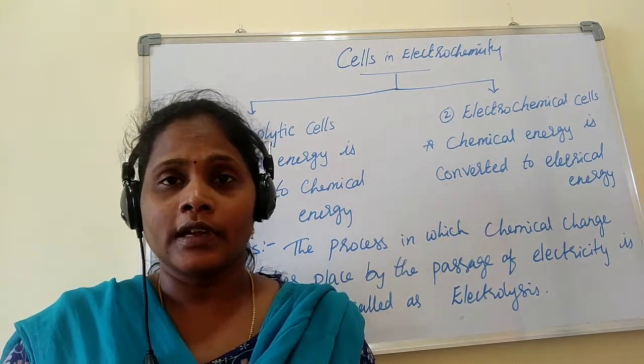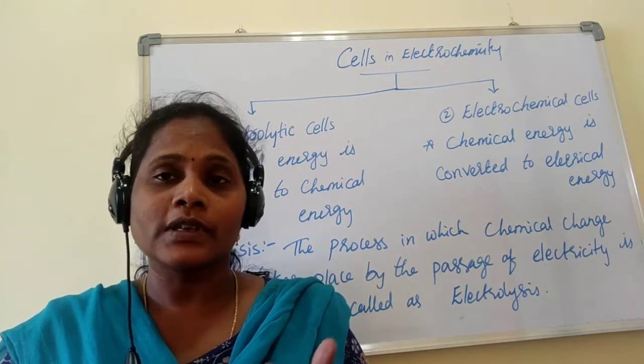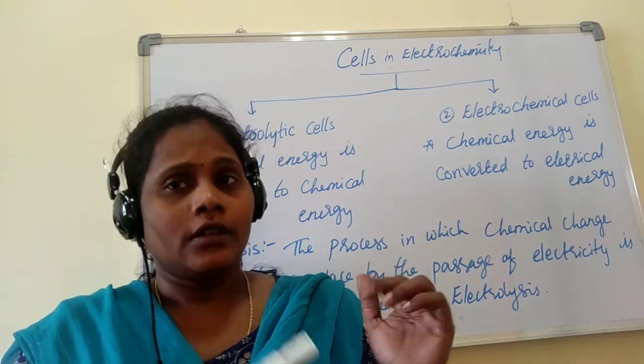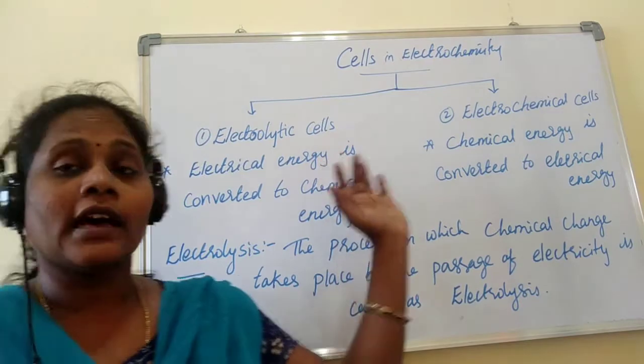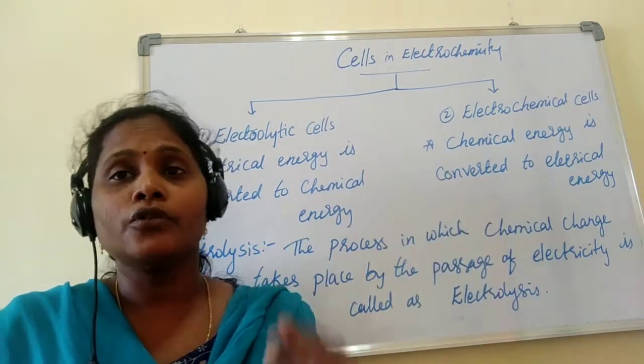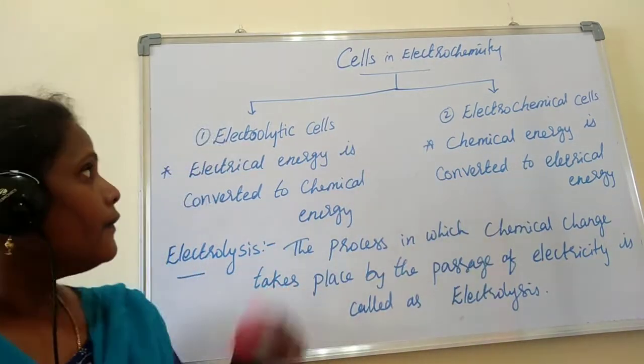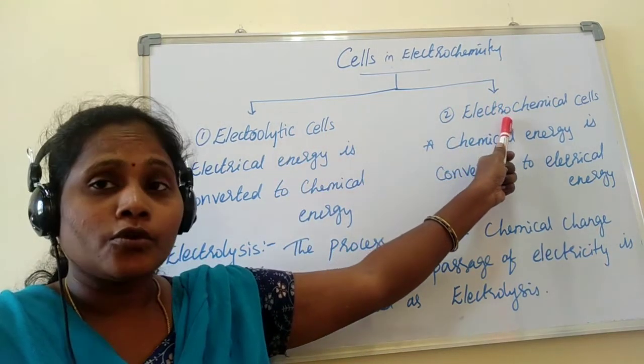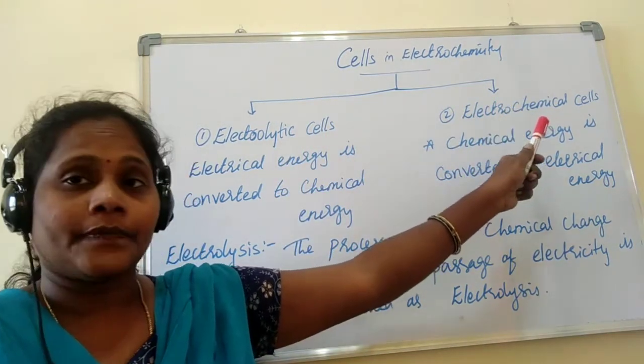So these two processes are studied in electrochemistry. Similarly, two different cells are used to bring about those two changes: one is the electrolytic cell and the other is the electrochemical cell.